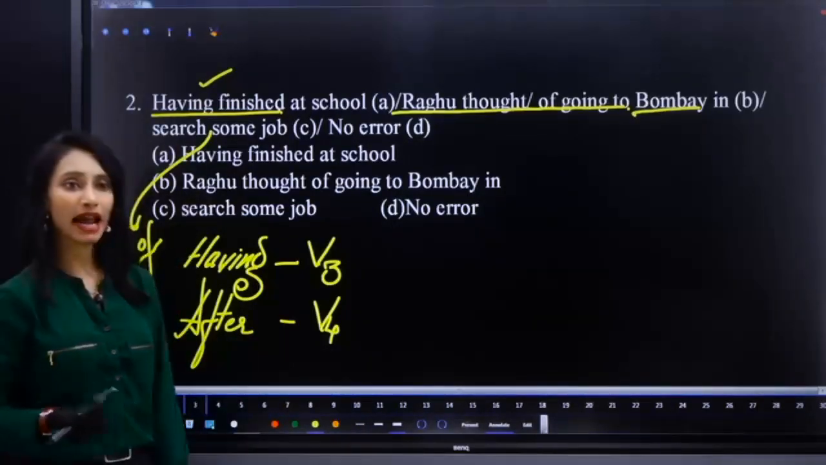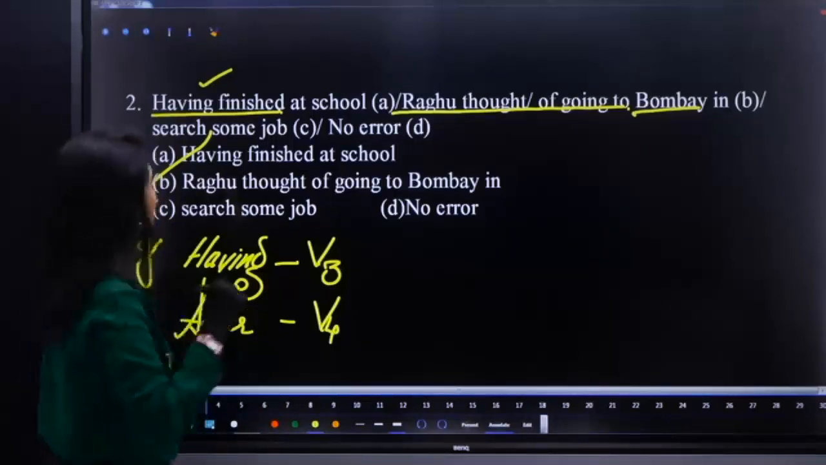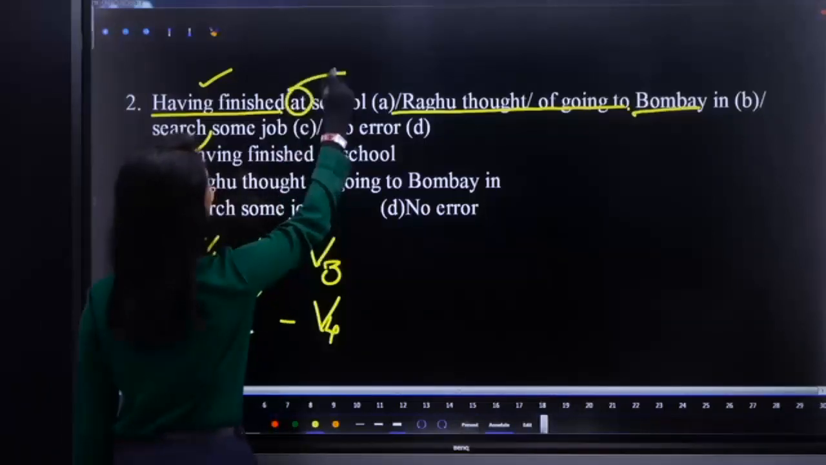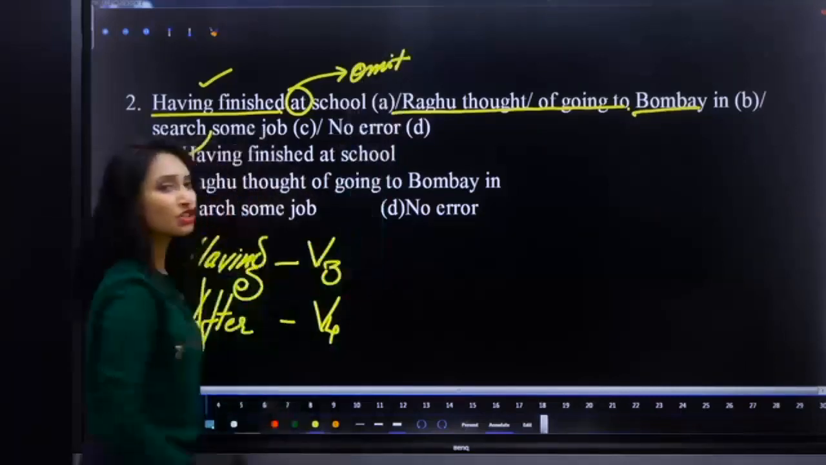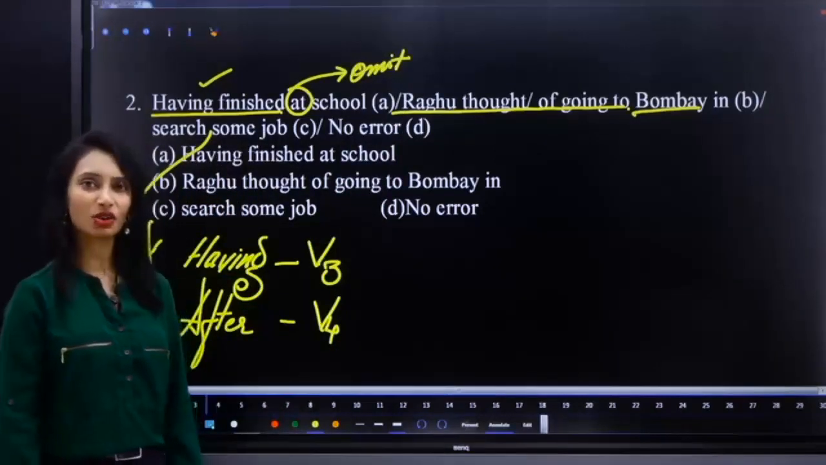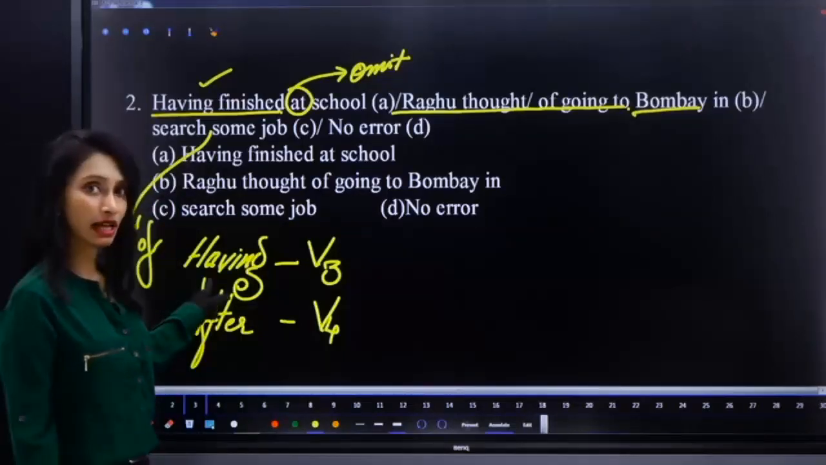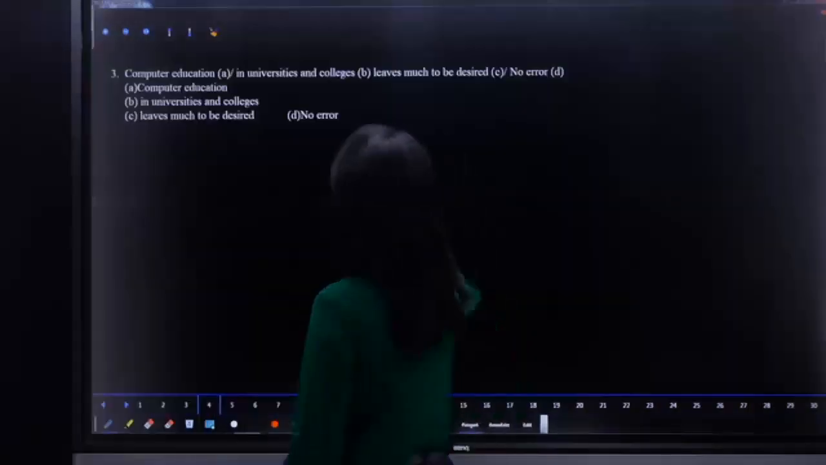And one more thing is, there is an additional error here. Having finished at is also redundant. It is not required. You have to omit at also. Having finished school, at is not required. It is used informally, but formally here it is an error. Okay guys, informally people are using at, but at is not required. Omit at also.